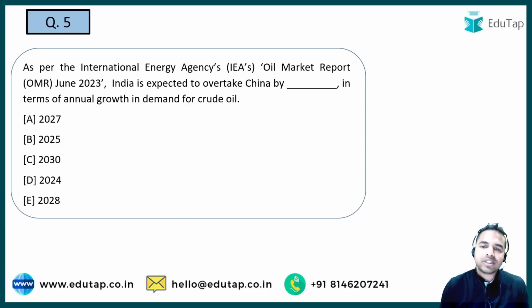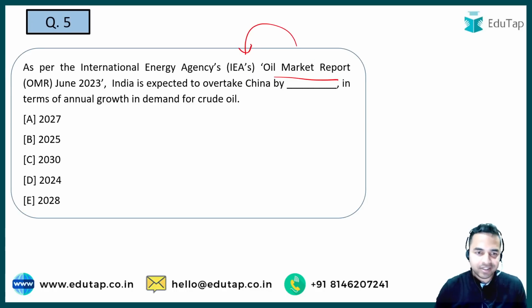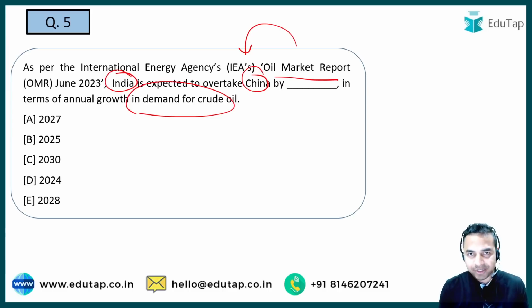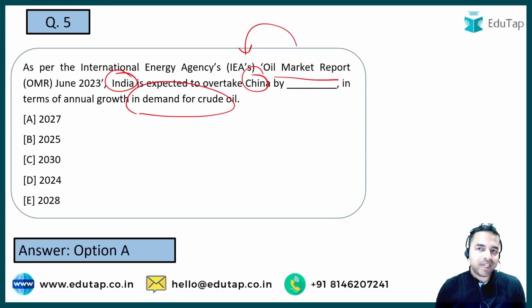Next question is on the oil market report which has been launched by IEA, that is International Energy Agency. You have to tell me that as per the findings of this particular report, India will be overtaking China in the demand for crude oil, and you have to tell me the year by which India will overtake China in this particular parameter. So what is the right answer, guys? It is basically 2027, the year by which India will be overtaking China.